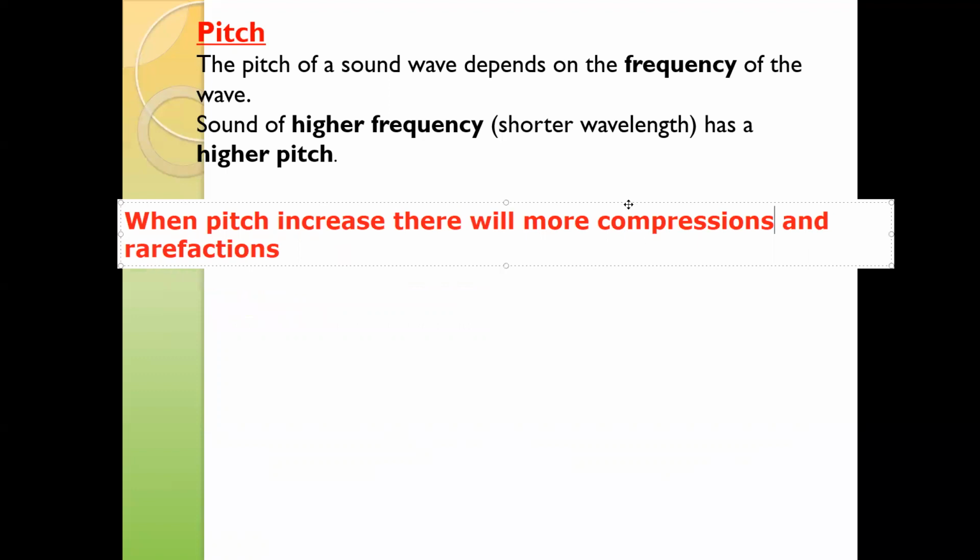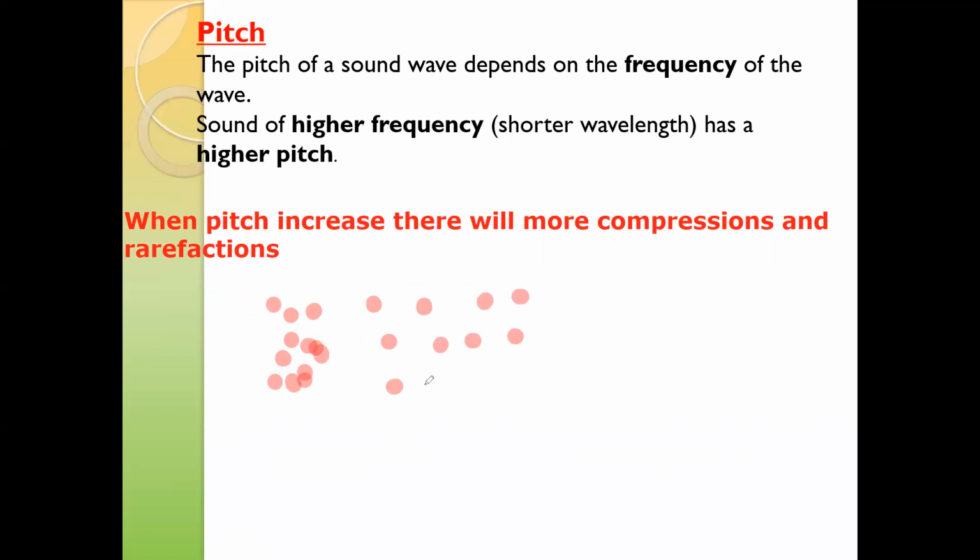For example, we are representing a compression. So this is a compression, then rarefaction, then compression, then rarefaction. So if we say high pitch, what does it mean for a sound wave? It means there will be more compressions and rarefactions.